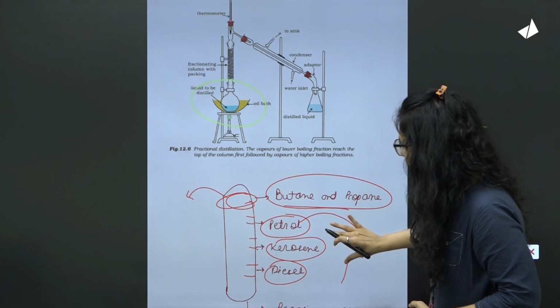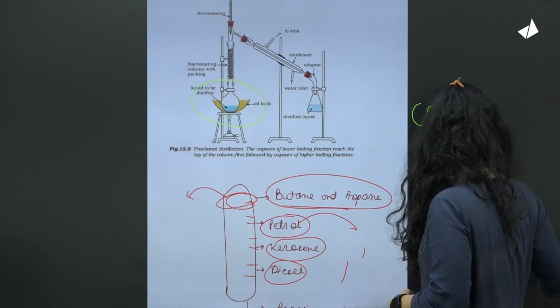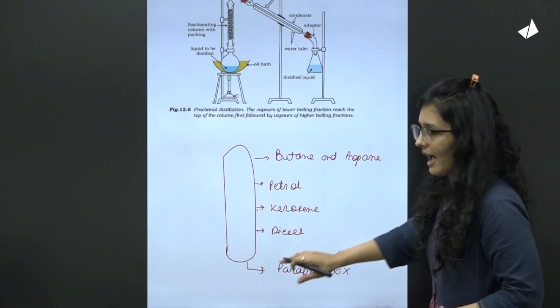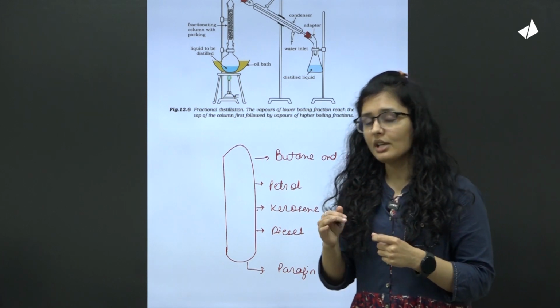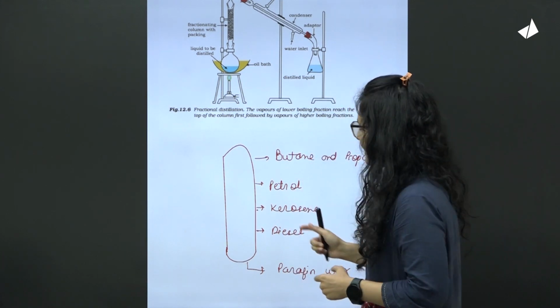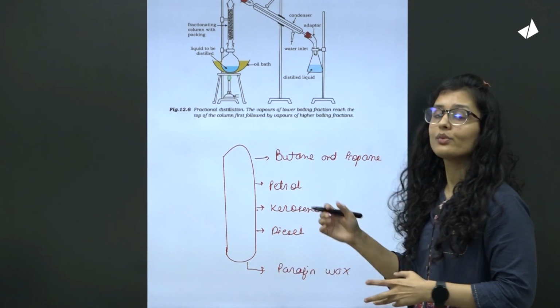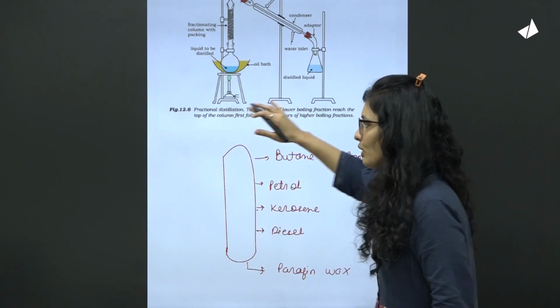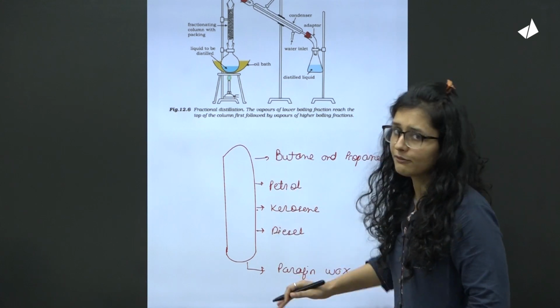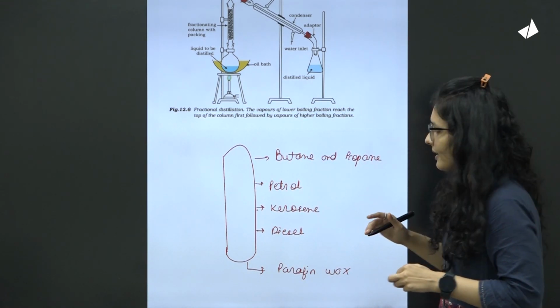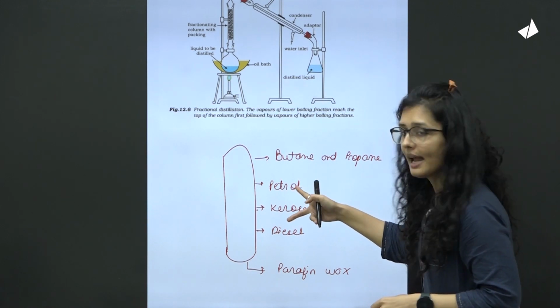And finally at the bottommost of the column, we have the paraffin wax. The same substance you use in your Vaseline jelly, that is paraffin wax, and that is collected at the bottom along with other substances. So this is what you have to remember, the order, by forming any trick, because this is important. And that is why the difference is there regarding petrol and diesel.